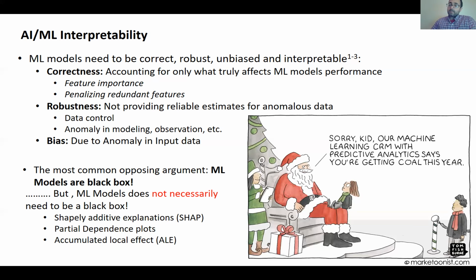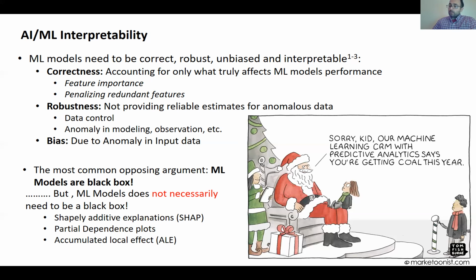On the other hand, robustness is when machine learning models do not provide reliable estimates for anomalous data. And this anomaly can happen in modeling or observation. Often, robustness is checked through data quality control and assurance. In some sense, bias in the machine learning models is due to anomaly as well, where this anomaly happens in the input data.